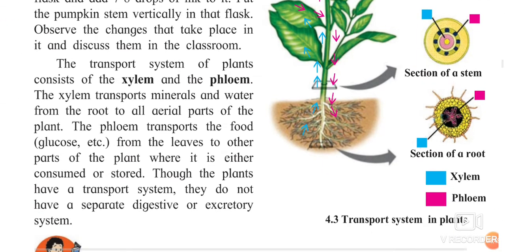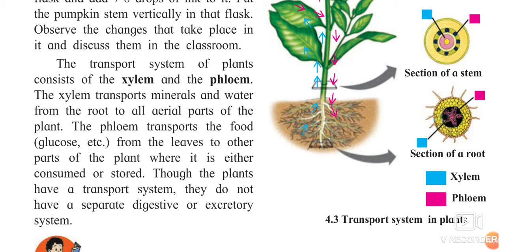We will see. The transport system of the plant consists of xylem and phloem. What is xylem? Yes, the blue one with arrows which you can see is the xylem, and the pink one is called phloem. Transport means what? The vehicles are not running over here. The food is carried and passed to the remaining parts of the plant, and vice versa. So this system, who is doing that work? Yes, the xylem and phloem. Xylem transports minerals and water from root to the aerial parts of the plant. What is xylem doing?